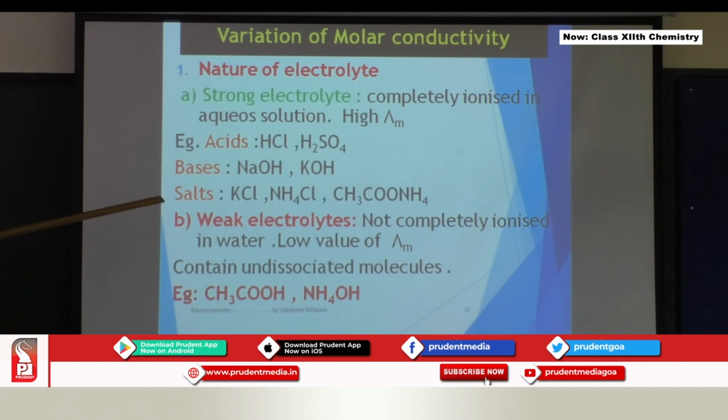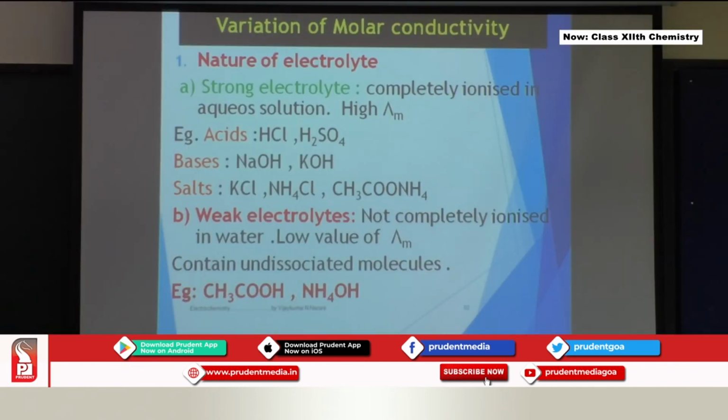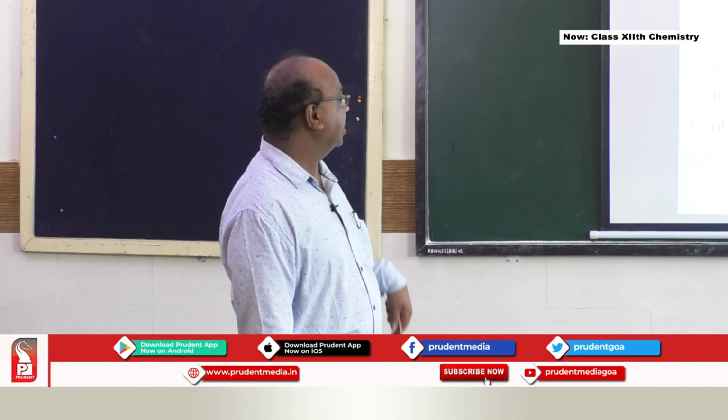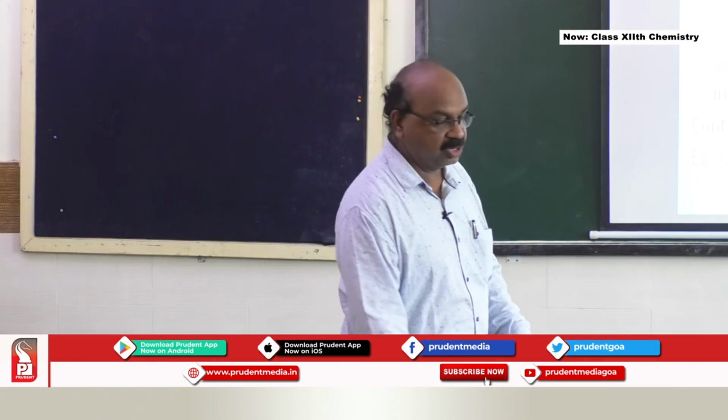Examples are acids like HCl, sulfuric acid, bases like NaOH, KOH, even salts like KCl, NH4Cl, ammonium acetate, they will have high molar conductivity. Then there are weak electrolytes which do not completely ionize in water, they will have low value of molar conductivity. So molar conductivity of weak electrolytes is low, molar conductivity of strong electrolytes is high, and examples under weak electrolytes are a weak acid, acetic acid, and a weak base, ammonium hydroxide.